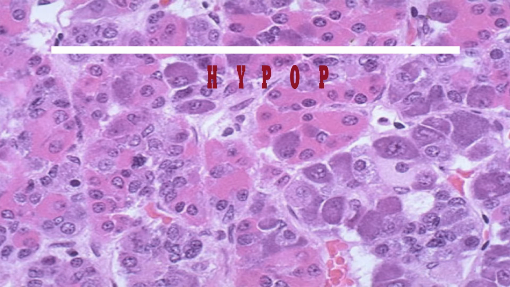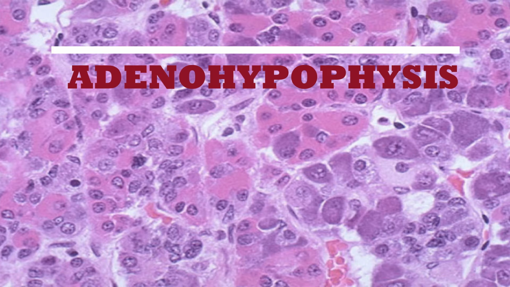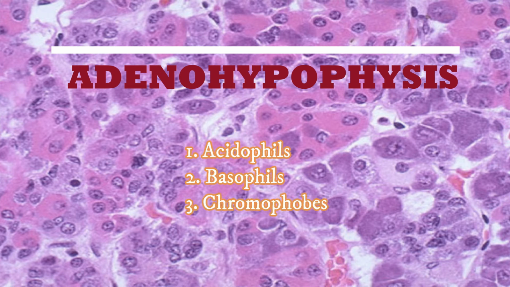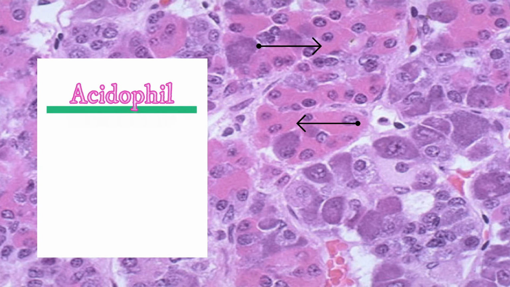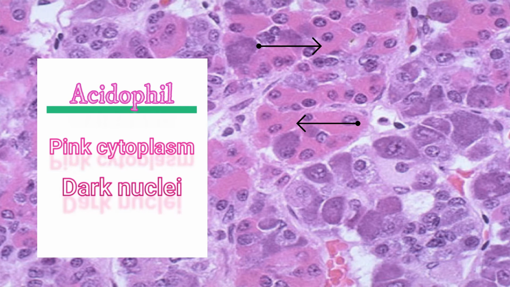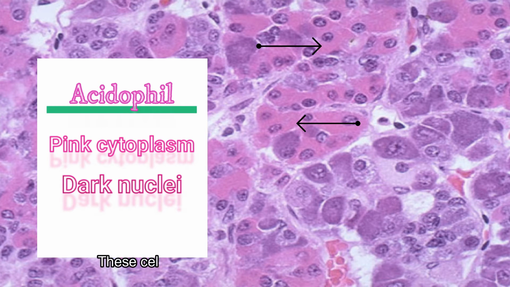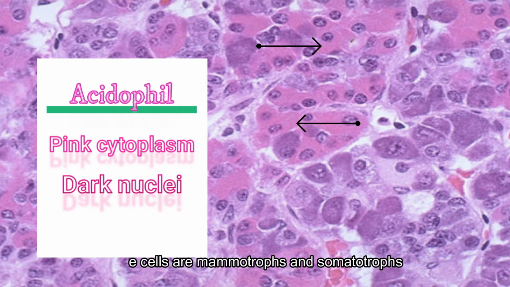This is the normal histology of the adenohypophysis. This slide displays the three cell types of the anterior pituitary gland under H&E stain. The acidophils appear as cells with pink cytoplasm and dark nuclei. These cells are mammotroph and somatotroph.